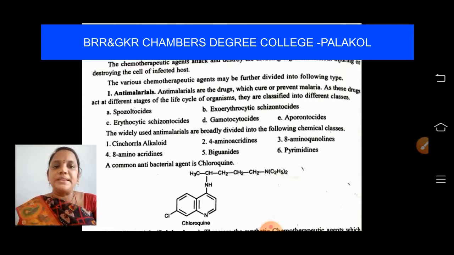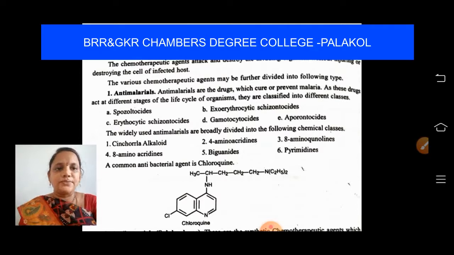One of the types is anti-malarial. Students, I hope all of you are aware that malaria fever is caused by a parasite. Due to the bite of a harmful mosquito, the Plasmodium species, we get malaria. To cure that disease, we have to take anti-malarial drugs, right? Let us discuss these anti-malarial drugs.